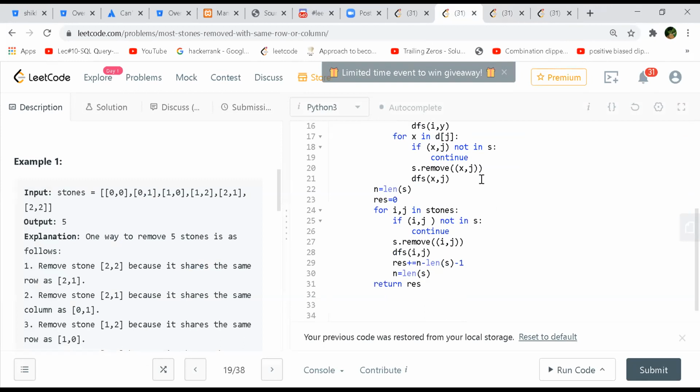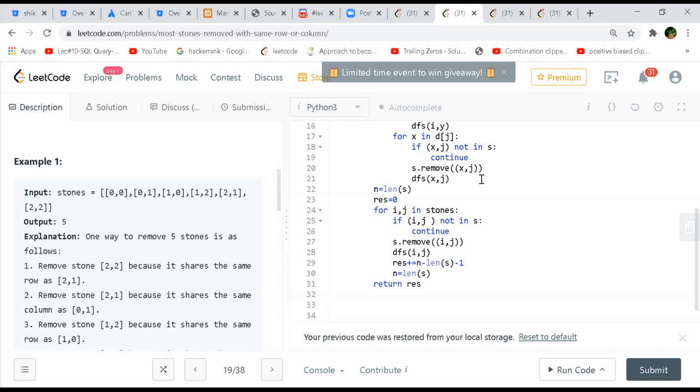Okay. For me, yeah, what I do is, I did not create an adjacency list or a graph, something like that. I just went through the rows and columns for each and every coordinate. And then I try to compare if my row and column of any one of the stones has a relationship with the row and column of that other stone, whatever you call XY coordinate or row and column.